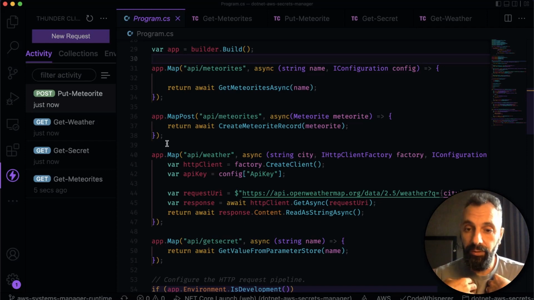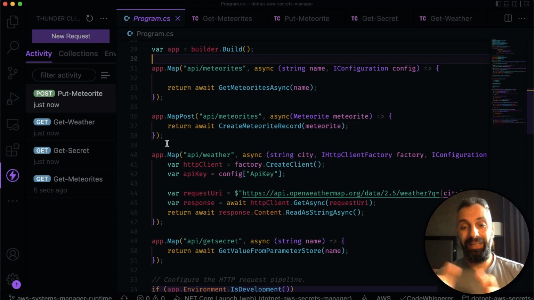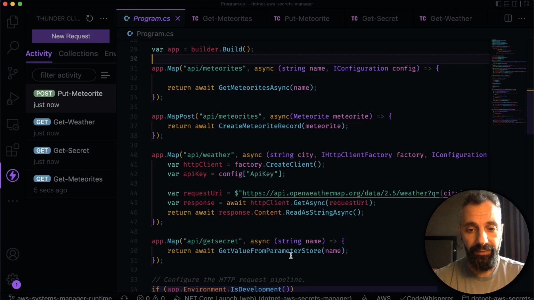Sometimes we write that code, sometimes there are other people in the organization writing that code, and we want to educate them about how to do it right. I have an AWS CDK .NET example that deploys a service to AWS, and it has to use a secret because it is a database. So let's see how you would do that.